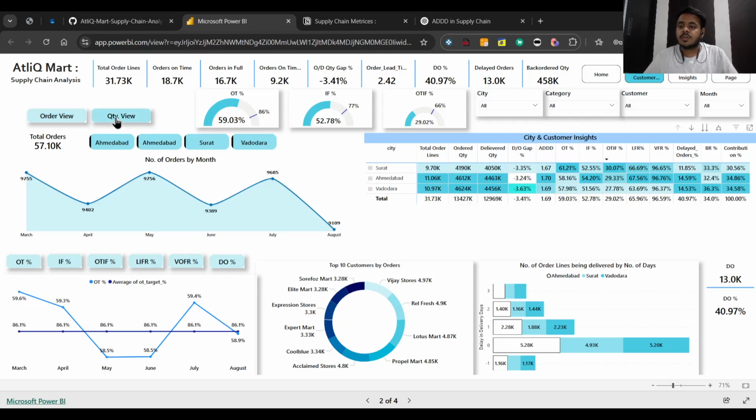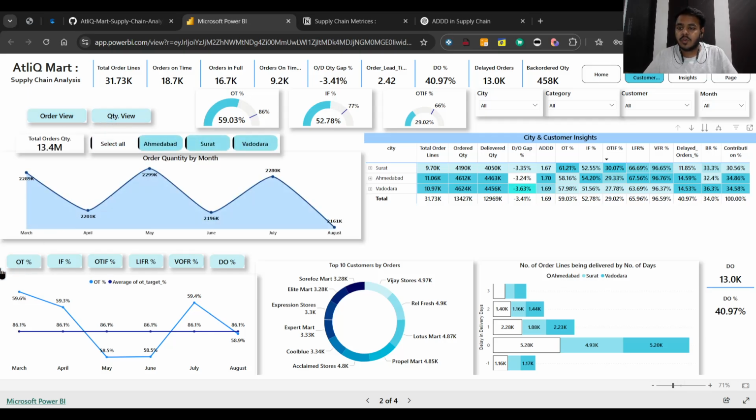Okay, now let's see the quantity view also. In the quantity view also, it is cyclical. We can see that the order lines are directly proportional to the quantities.